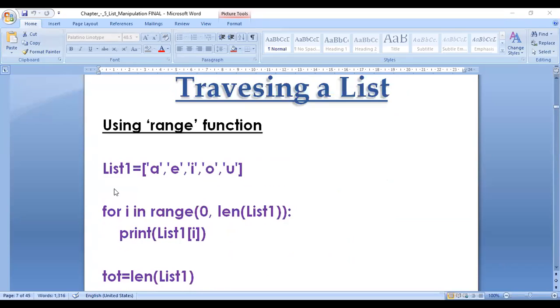Another is the range function. Range function: list1 equal a, e, i, o, u. These are the values assigned to list1. For i in range, beginning with 0, it will take the length. What is the length of 1, 2, 3, 4, 5? So the length will be 5. So print list[i]. Whatever i is, in the repeated value, it will display the value. Total equals length of list1. It is displaying with the range function, which you have already done.